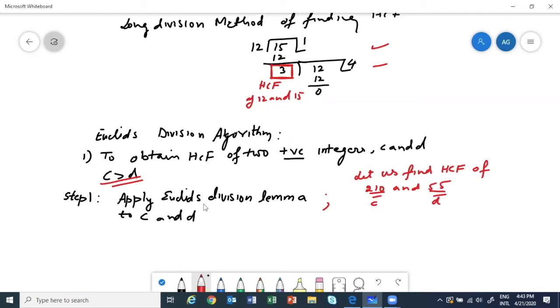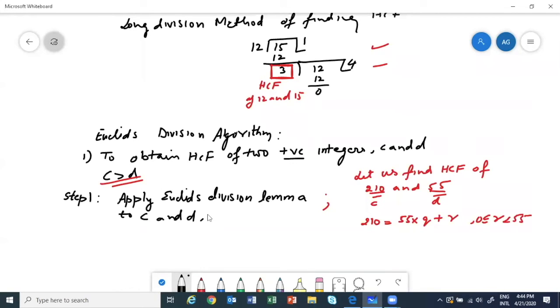So now I should apply my Euclid's division lemma, which says what? That if you have two numbers, then the bigger number can be written as what? You will have Q and R such that, just see the lemma. So you can write 210 equal to what? 55, we have to check into Q plus R, we have to write this form, and R has to be greater than or equal to 0 but less than 55. Because Euclid's division lemma says that.